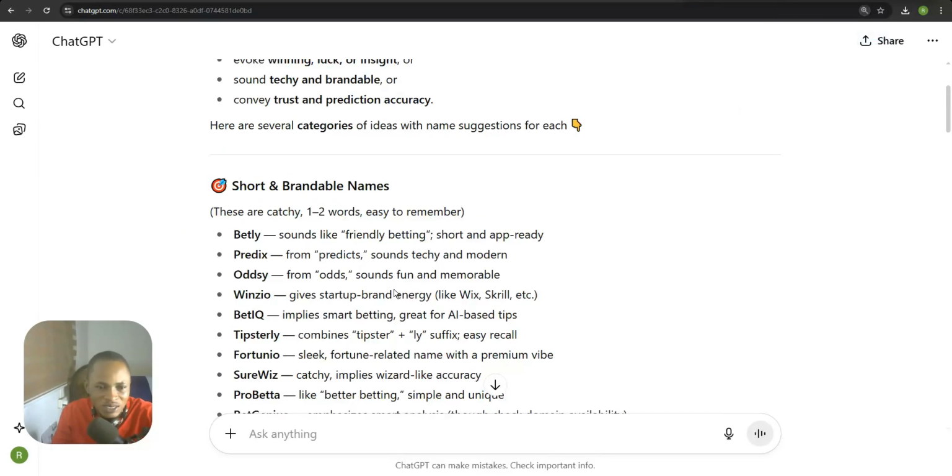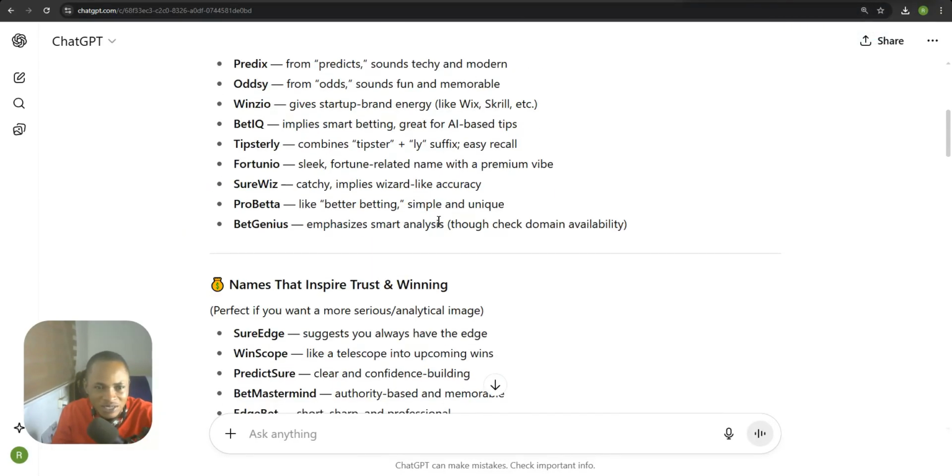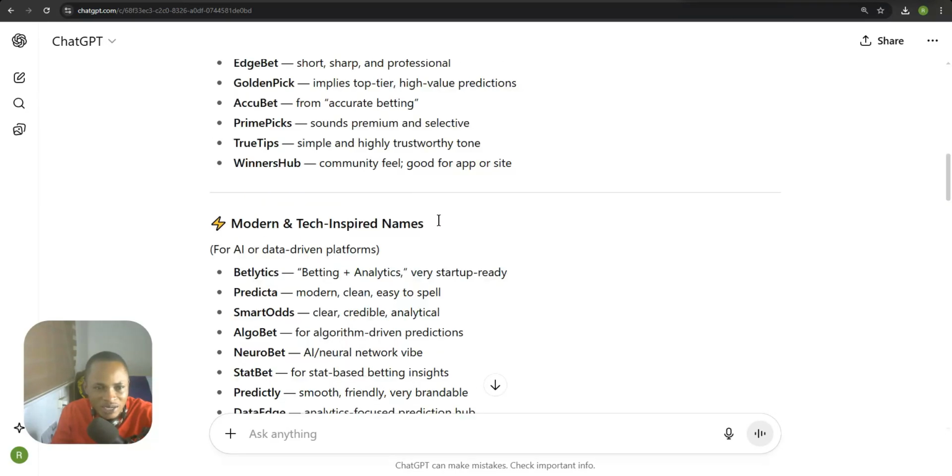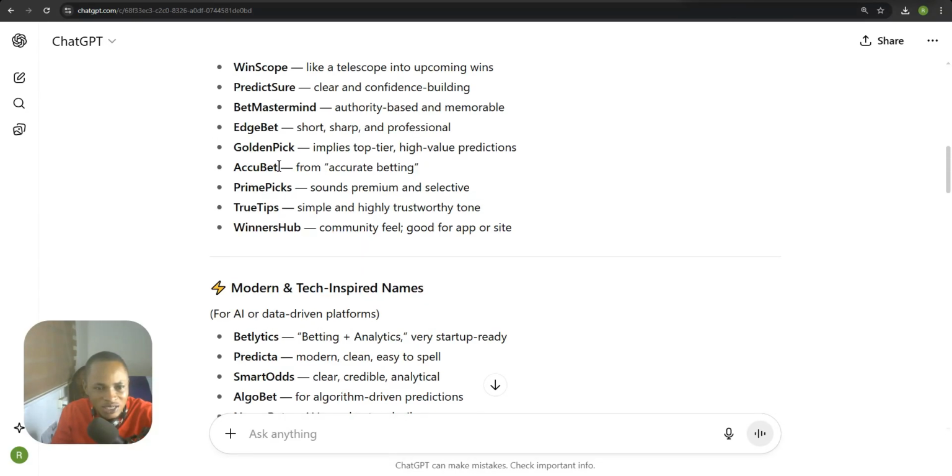So these are the names that ChatGPT gave me. I looked into them and I decided I want to use this name over here. It says AccuBet, short for Accurate Bet. So I will call this website AccuBet.